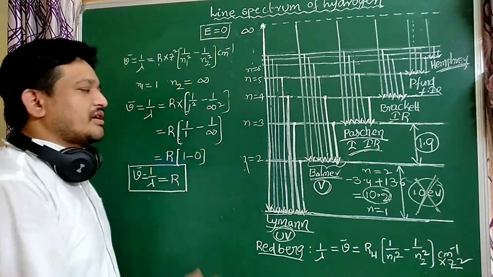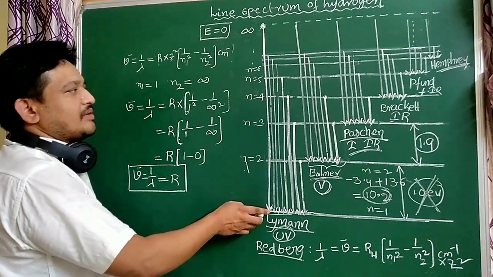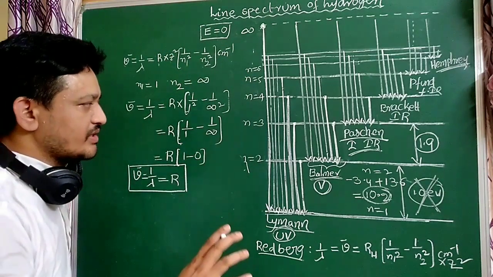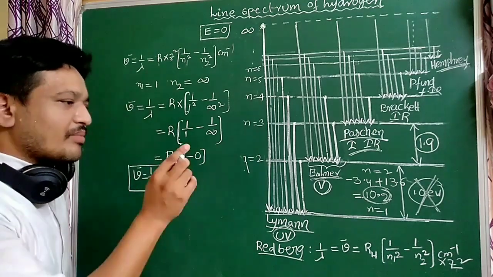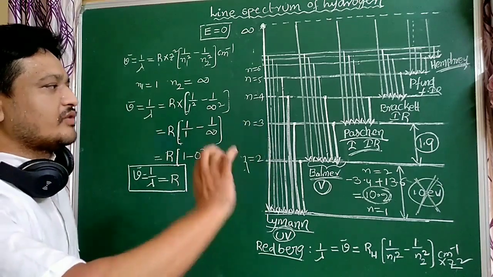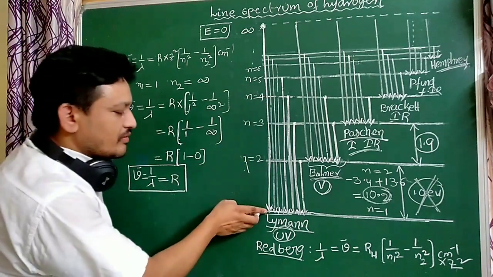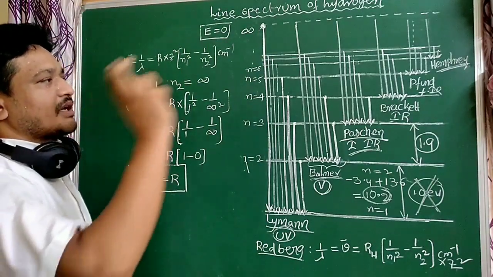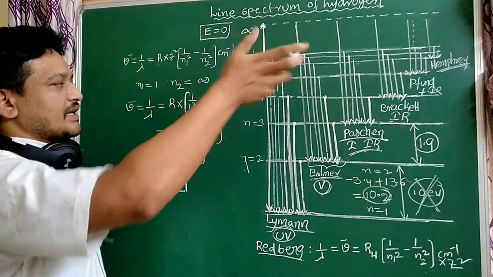That is the last line of the Lyman series, or the limiting line of the Lyman series. So wave number equal to R, N1 equal to 1, N2 equal to infinity. That is the limiting line of the Lyman series, the more energy line.